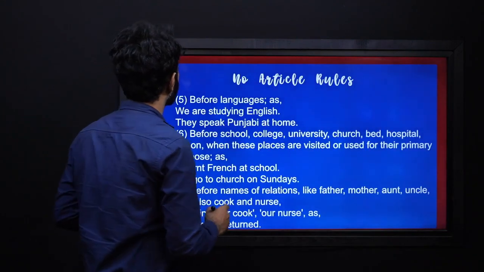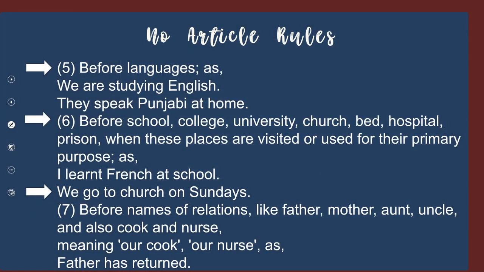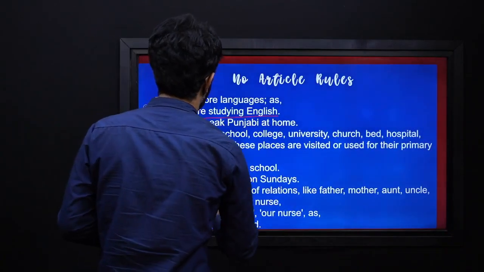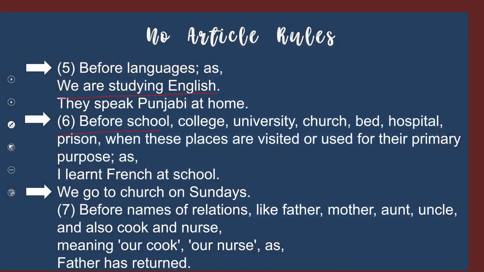Some more rules are when we are talking about languages, we are studying English. We can't say that we are studying a English or the English. We would rather say we are studying English. Before school or college or university, church, bed, hospital, prison, when these places are visited or used for their primary purpose. I learned French at school. We go to church on Sundays.